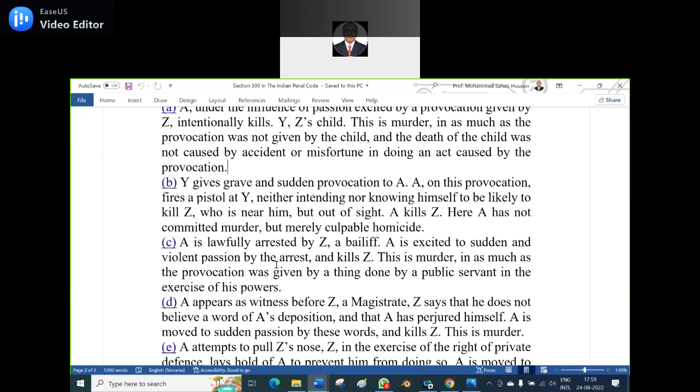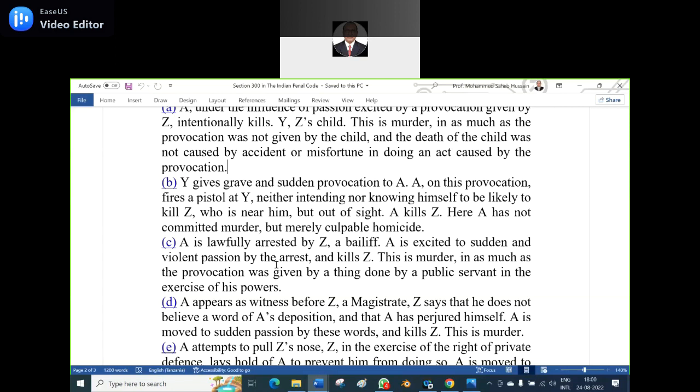See, A wants to kill B, and he puts the aim at B. But when he pressed the trigger, B bent down, and behind B, C was standing. And C was killed. A wanted to kill B because B provoked him, but consequently whom did he kill? C. Where is C? Behind B.